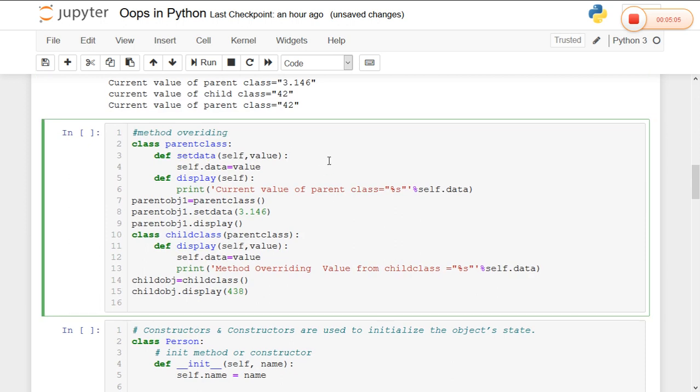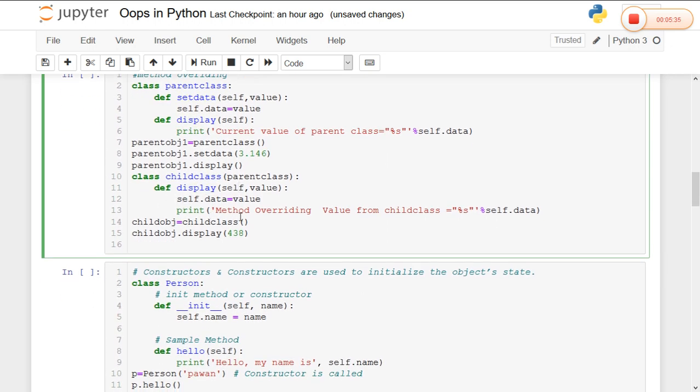Now coming to method overriding. We already know method overriding is done between two classes with the concept of inheritance only, that is, defining the same method or function in two classes with a different definition. So here I am using two classes, parent class and child class, and I am applying the concept of inheritance. I defined a method setData and I defined a method display. Here I define the method display with the same method name but with different parameters. Here I'm assigning the value and method overriding will be performed here. So we will check once.